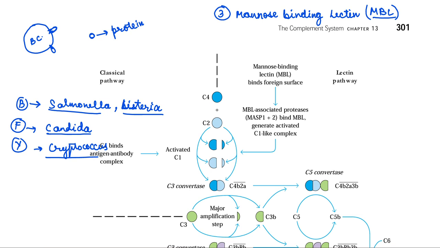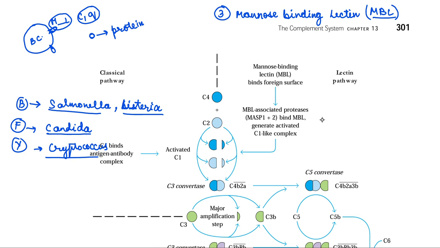So whenever such bacterial cells or fungal cells or yeast cells are inside our body, the mannose will be present on them. So that time this lectin will bind to that mannose. Suppose this is mannose and this is lectin. So this lectin and mannose is very similar to the C1q complex. So when they bind together, they will be very similar to the C1q complex. After that they will start their activity.